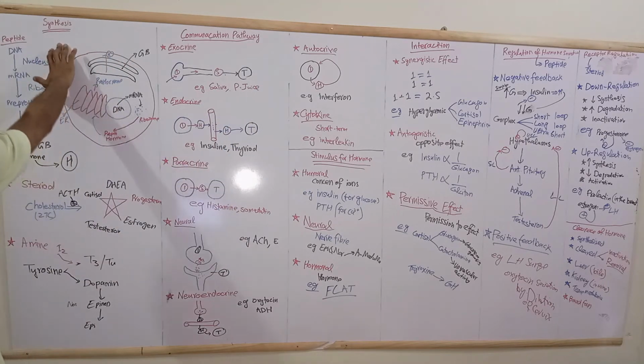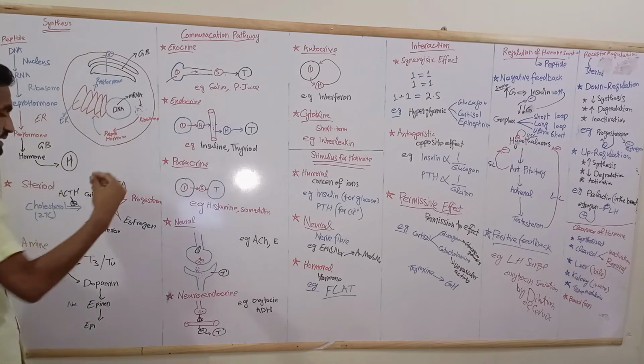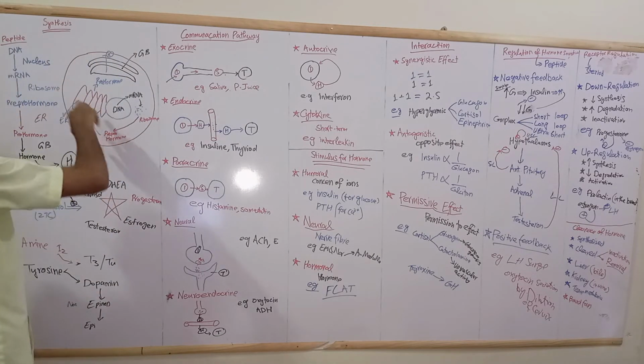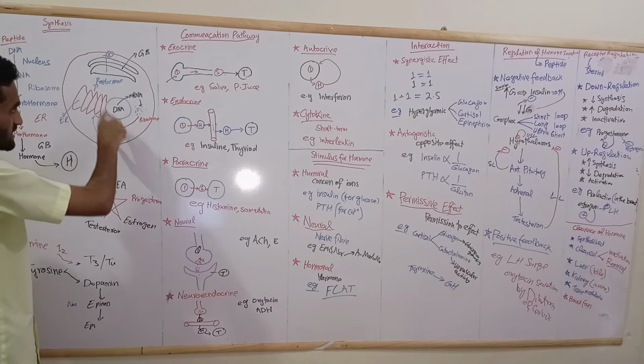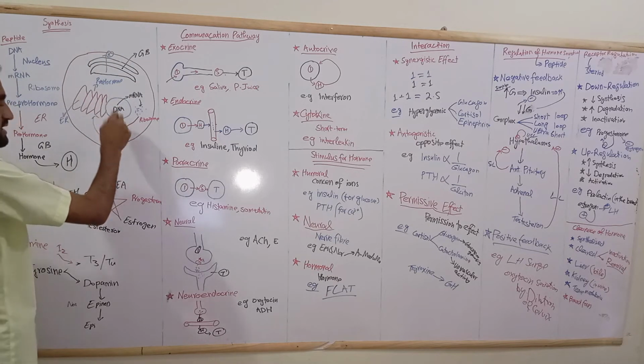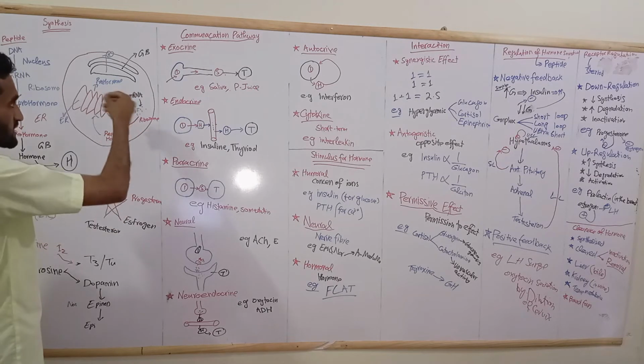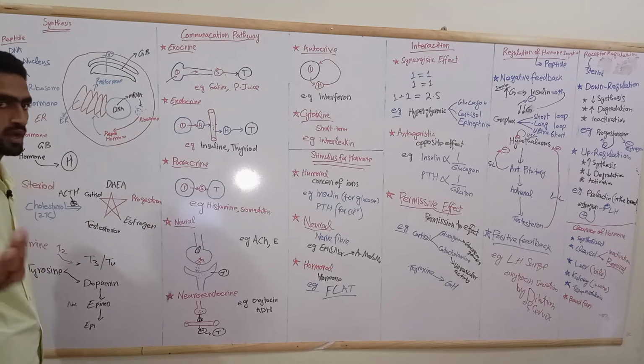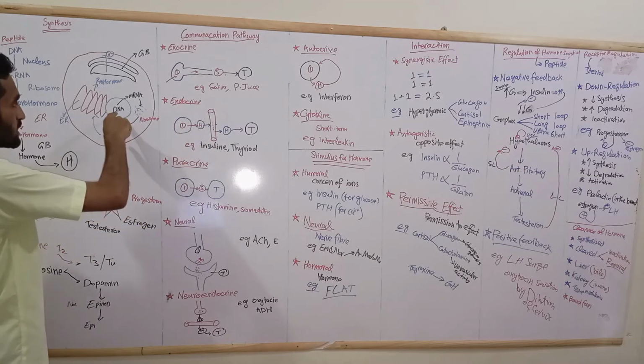The synthesis of peptide hormone is in this way: the DNA is present inside the cell, here is your nucleus. In the nucleus, here is the DNA in the chromosome for the synthesis of a special peptide hormone.